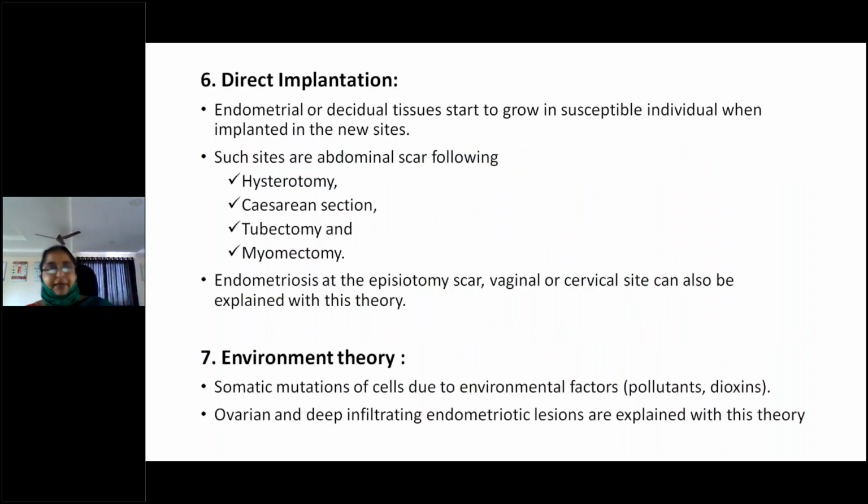Then comes direct implantation. I already told you, sometimes through the episiotomy scar, hysterotomy, cesarean, tubectomy, and myomectomy scars also, we will see implantations, that is endometriosis through direct implantation. Then comes the environmental theory. This is a little bit rare. Only the somatic mutation of cells due to environmental factors like dioxin, which I already told you, and any pollutants, all this will lead to endometriosis.